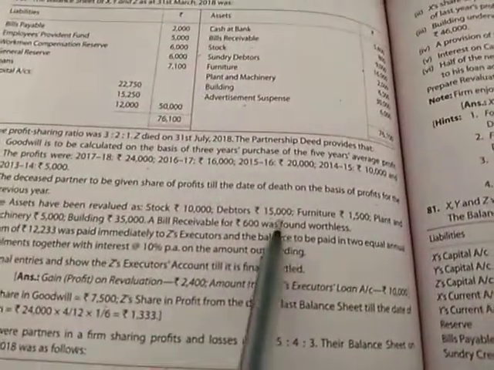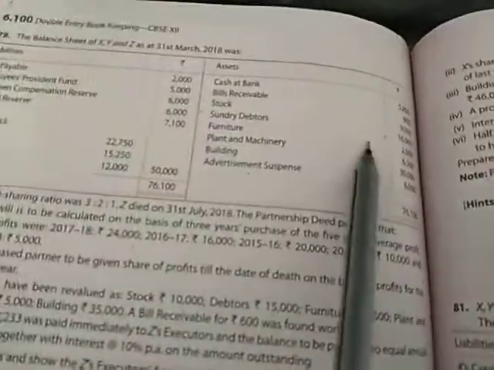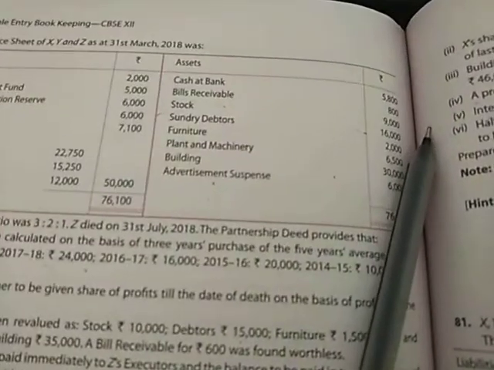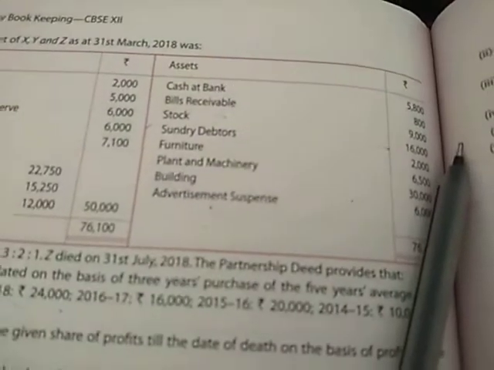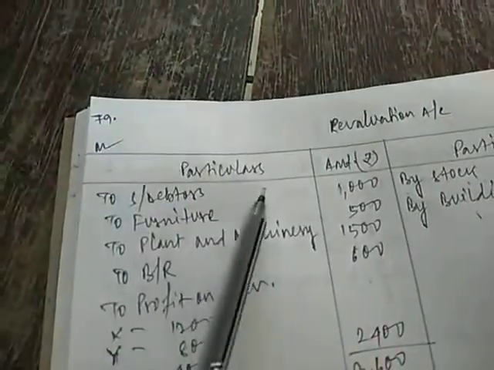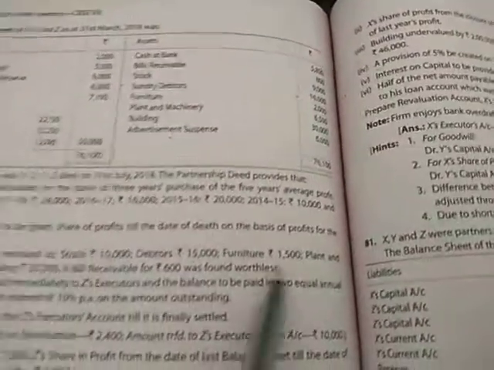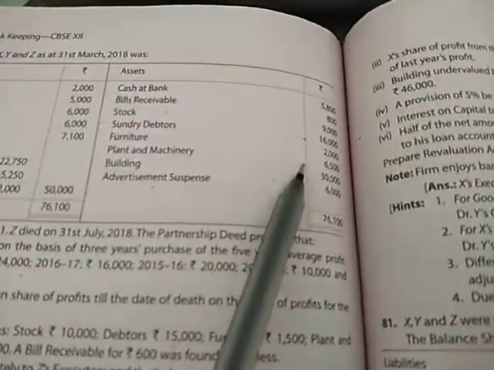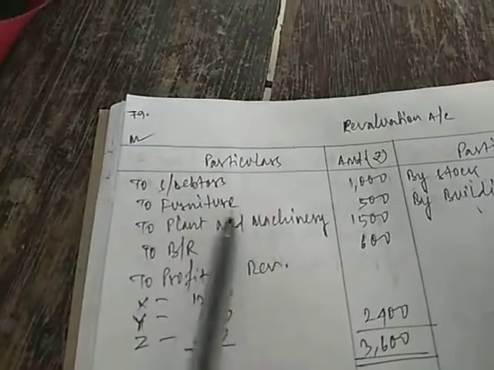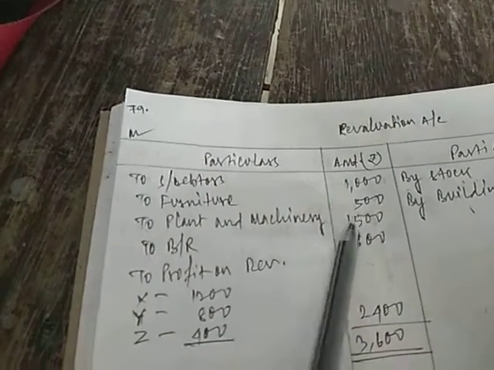Next is debtors 15,000. In the book, sundry debtors was given as 16,000. You can check here. Now, when sundry debtors was 16,000, now it is 15,000. So there is a loss of 1,000, so I have written on the debit side sundry debtors 1,000. Next we have furniture 1,500. Here you can see furniture was 2,000. So from 2,000 it has been reduced to 1,500. So there is a loss of 500. So I have written furniture 500 on the debit side.